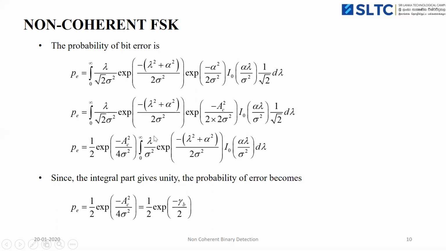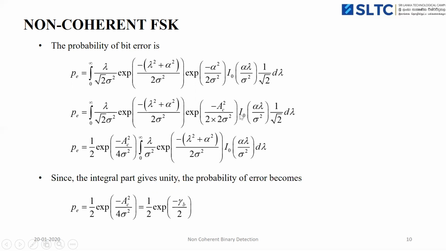And here lambda by sigma squared is there, and 1 by root 2. Here also 1 by root 2 is there, so 1 by 2. So 1 by 2 exponential of minus A_c squared by 4 sigma squared, integration 0 to infinity, that lambda by sigma squared, then exponential of minus lambda squared plus alpha squared by 2 sigma squared into the modified Bessel function of first kind zero order, that is I naught of alpha lambda by sigma squared.